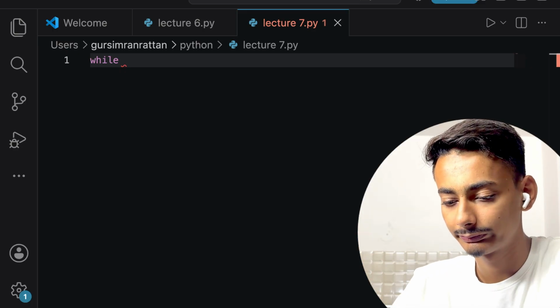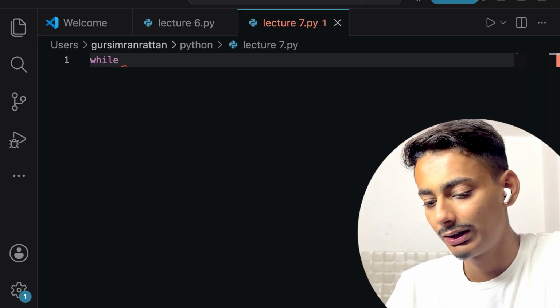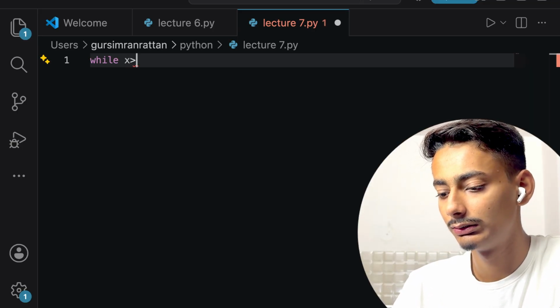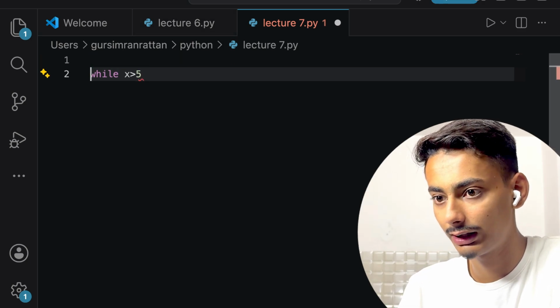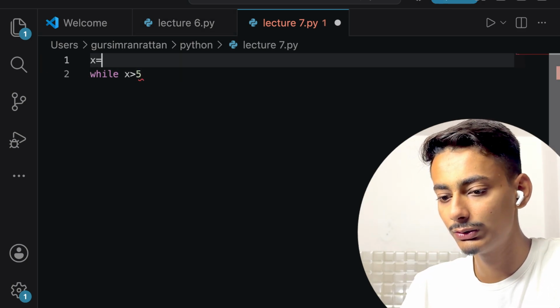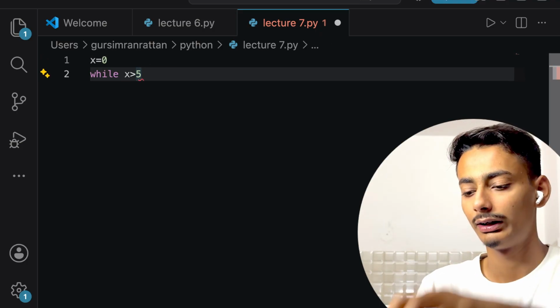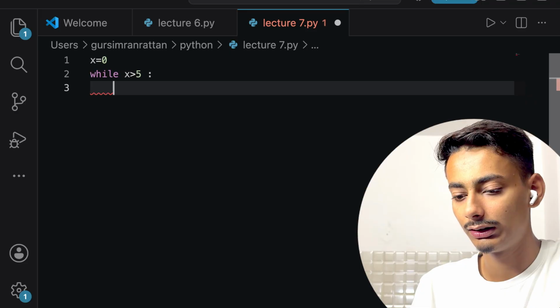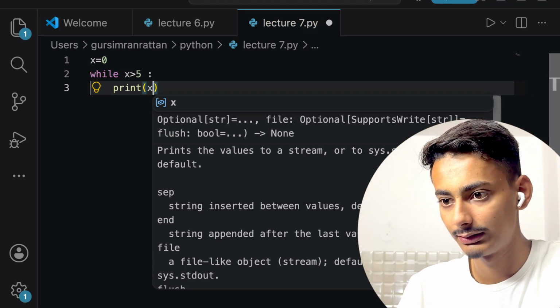Suppose my condition is, till the time x is greater than 5. And first I should write x equals 0. Now I will write print x.